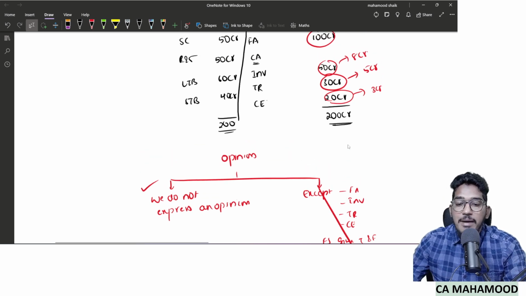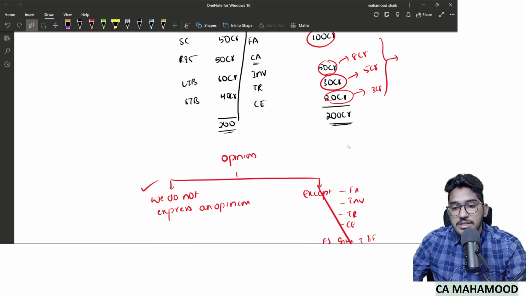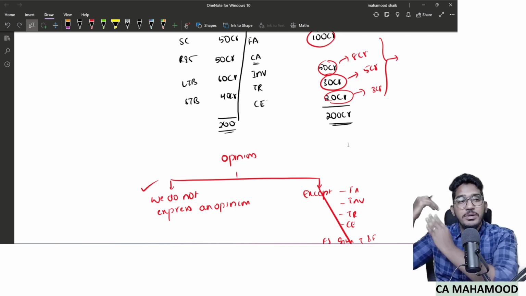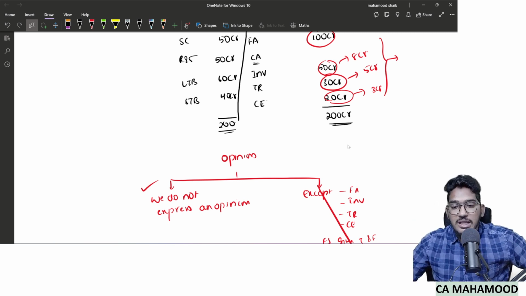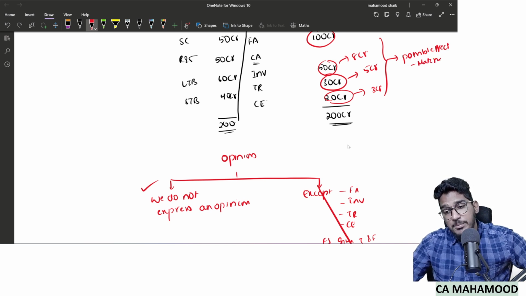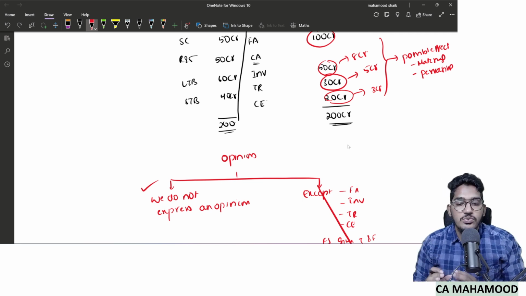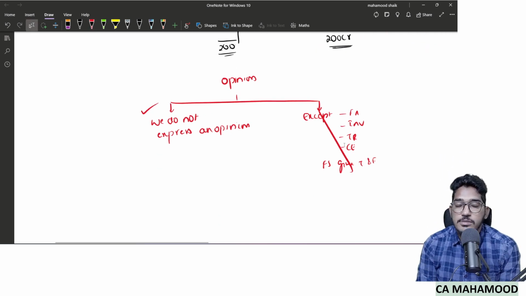Why? Because I am unable to obtain audit evidence, and the possible effect of all those misstatements, assuming whatever items for which I am unable to get evidence have all gone wrong, will be not just material, but so big as to say the entire financial statements are wrong. So here the possible effect will be pervasive also. So that's why I will say directly, we do not express an opinion.